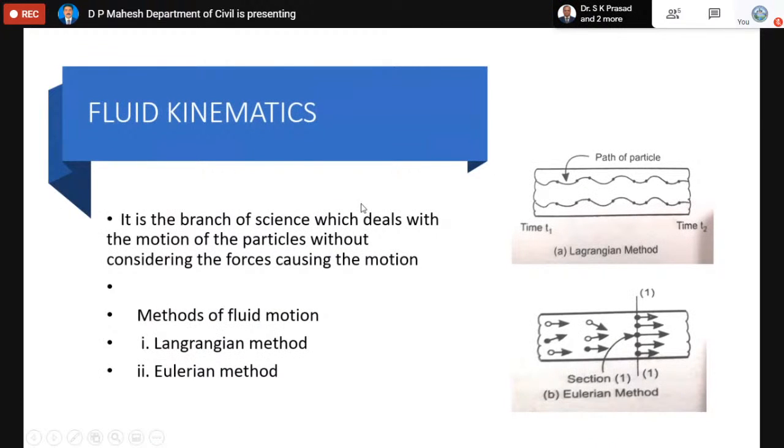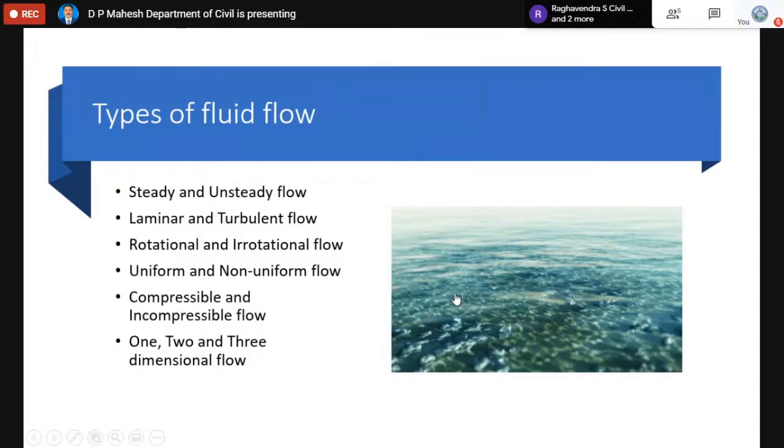Similarly, fluid kinematics is a branch of science which deals with the motion of the particles without considering the forces causing the motion. In fluid dynamics, we will consider the forces. So here we do not consider them. Then the methods of fluid motion: you can see there are two, basically the Lagrangian method and the Eulerian method.